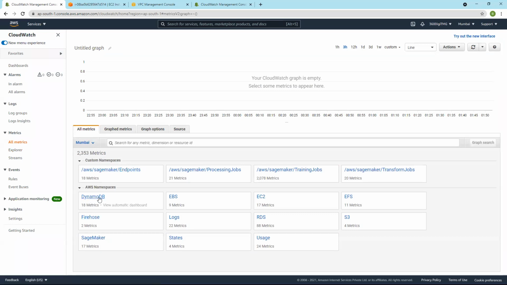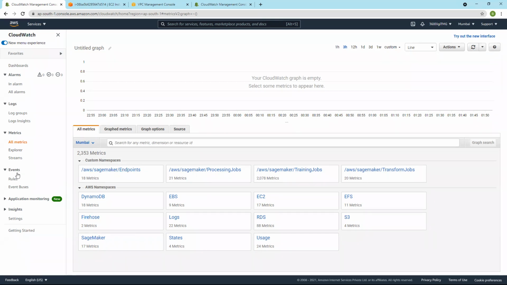I have DynamoDB, EBS, EC2, EFS, all these metrics are there. SageMaker. So far I have these services. I have created or deleted these services in recent times. So I have only these set of services here under the metrics. So RDS, S3, logs, SageMaker, all these things.